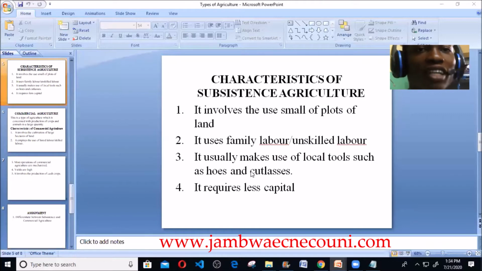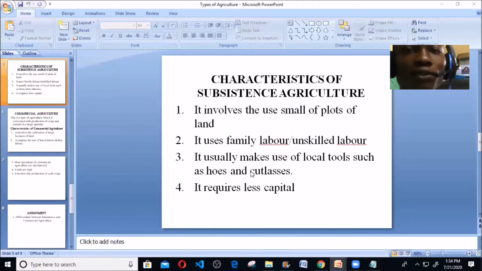Then we're looking at the characteristics of subsistence agriculture. Now, why do we say this agriculture is a subsistence agriculture? Definitely, there are some things you see that will make you understand that yes, this is subsistence agriculture and not a commercial agriculture. Number one is that it involves the use of small plots of land. When you engage yourself in subsistence agriculture, you do not need a large land mass. All you need is a small plot of land, because it's just for your family consumption alone.